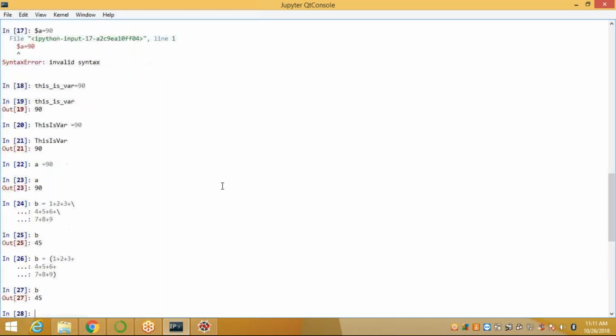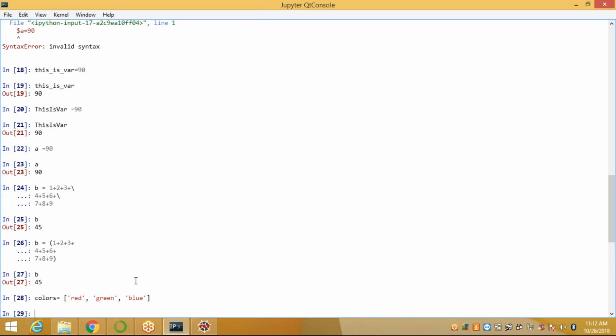When I call B, now this is perfect. This is one way of writing a multi-line statement, or you can define it another way. See here, suppose I am defining colors is equal to, I'm taking an open bracket, red, green, blue, like this. You can define it like this.